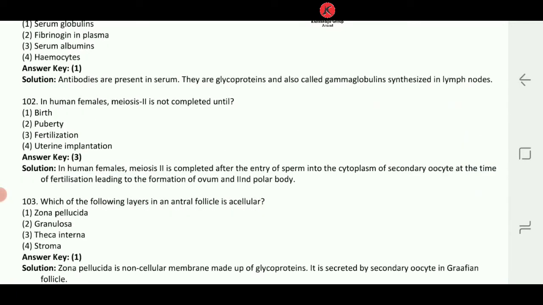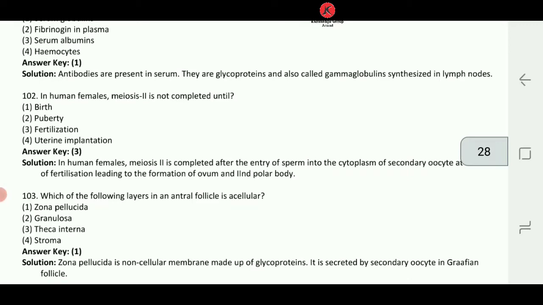Let's look at question number 102. In human females, meiosis 2 is not completed until, okay dear student, if you are talking about meiosis 2, right, तो human females में meiosis 2 complete कब होता है? That is the question. What are the options? Birth, puberty, fertilization, uterine implantation.